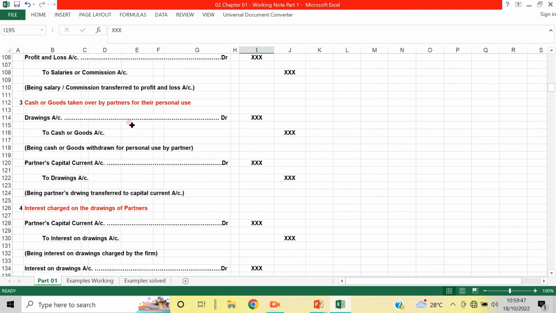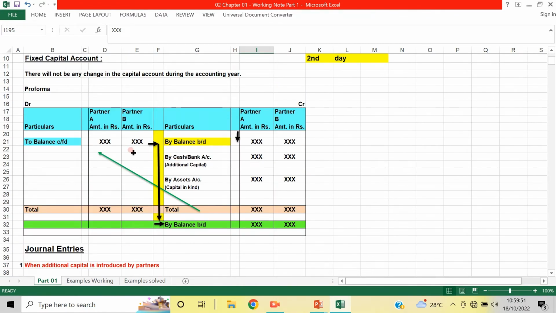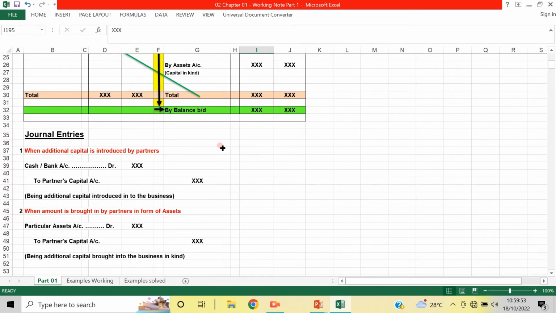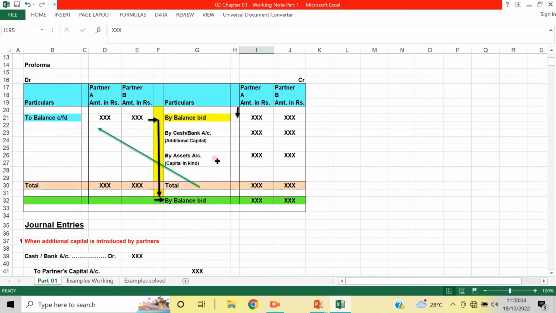But whereas in current account it is possible. In this method a debit balance is not possible, a credit balance is possible. But in rare cases it can happen, because the firm goes into deep losses, then that is possible. But otherwise, in a normal running business, it is not possible. There will always be a credit balance.